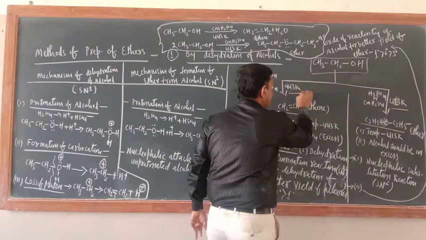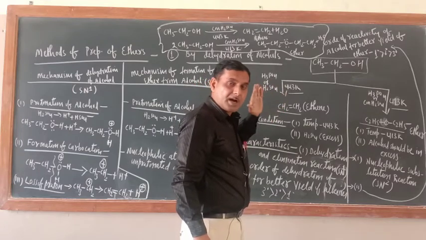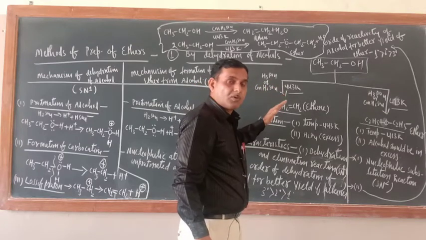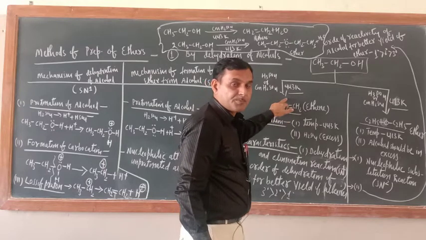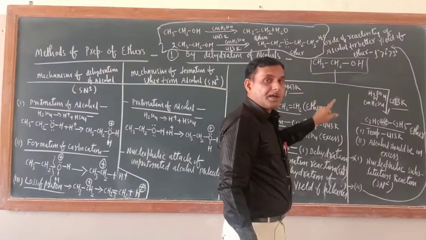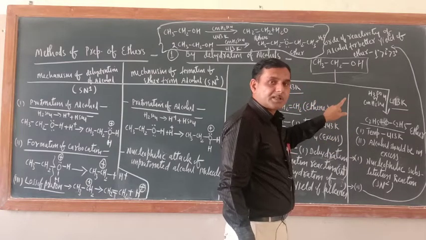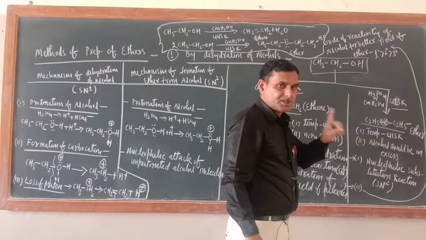So please remember the temperature. During dehydration of alcohol you get the alkene when the temperature is 443 Kelvin, but if the temperature is near about 413 Kelvin, the product will be the ether.